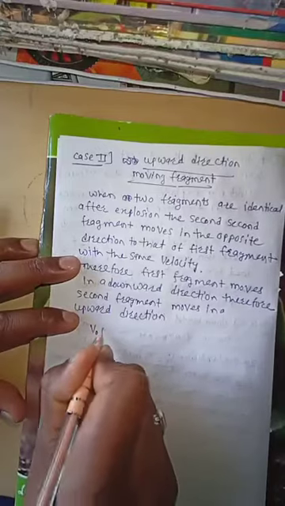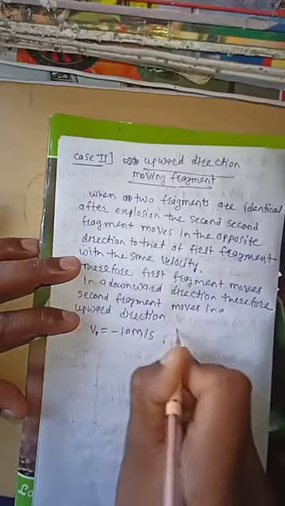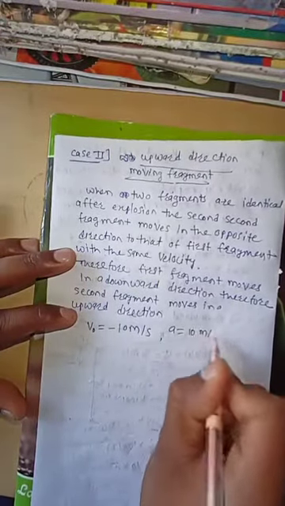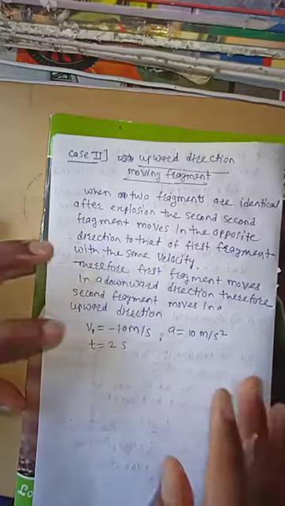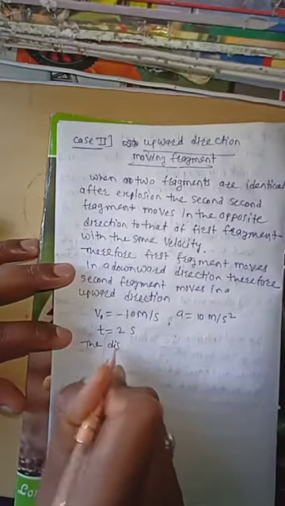Therefore the initial speed v0 is minus 10 meter per second. Acceleration is the same, 10 meter per second square, and the time is also the same, 2 seconds.